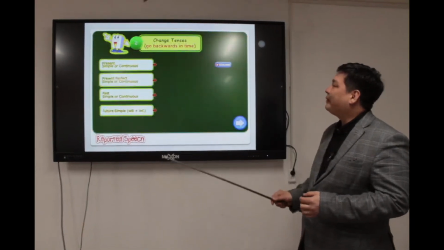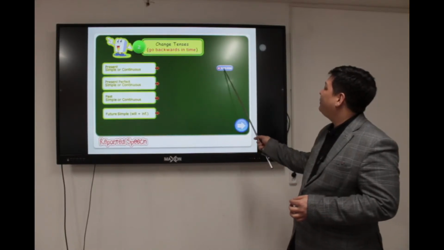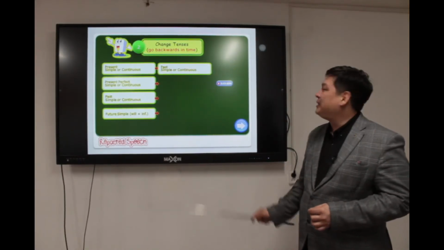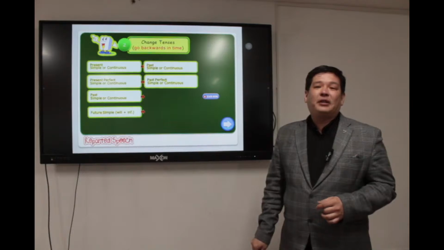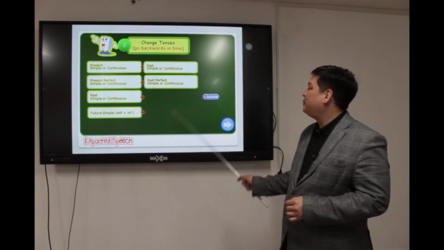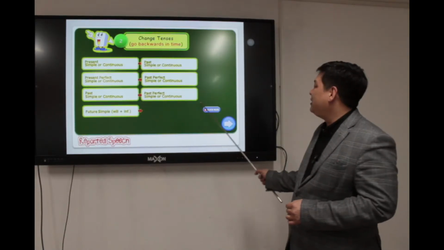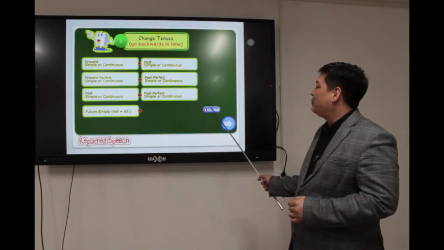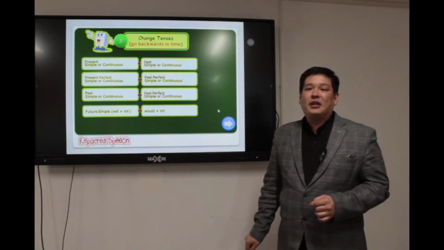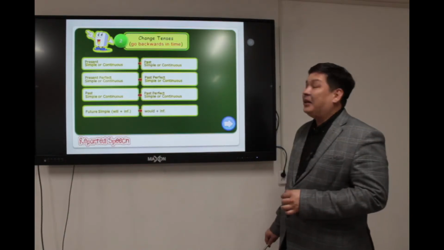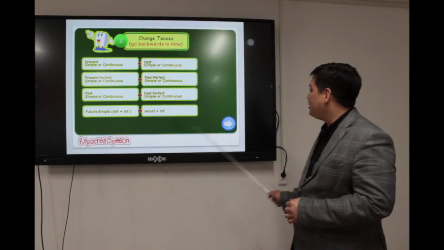For example, present simple or present continuous, we have to change to past simple or past continuous. Present perfect simple and present perfect continuous, we have to change to past perfect and past perfect continuous. The same with past simple and past continuous, we change to past perfect simple and past perfect continuous. And the last one, future simple, will plus bare infinitive, we have to change to would plus bare infinitive.